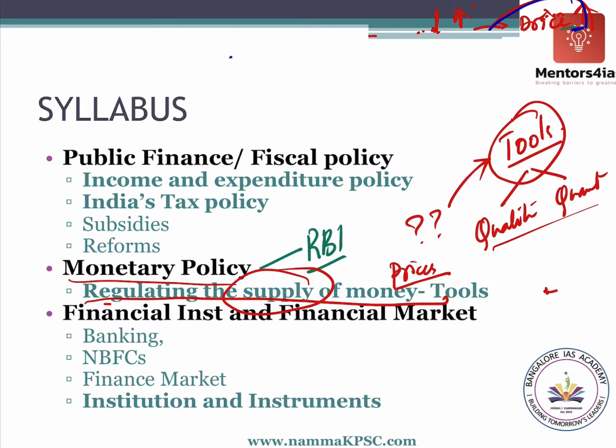The main objective of monetary policy in India is price stabilization. We need to have a stable price. There should be no inflation, nor should there be low prices. We should have the right amount of price. So business also should make profit, and the consumers also should get these commodities at the right amount of price. That is the objective, and this is done by RBI.